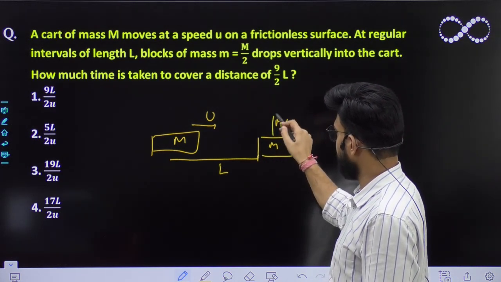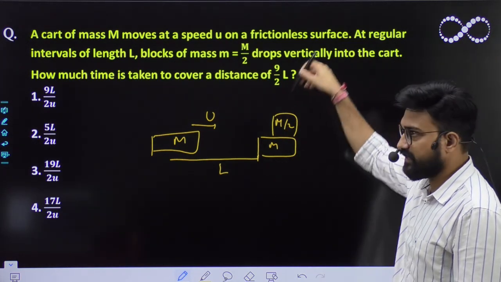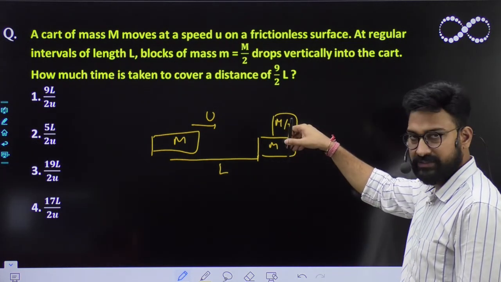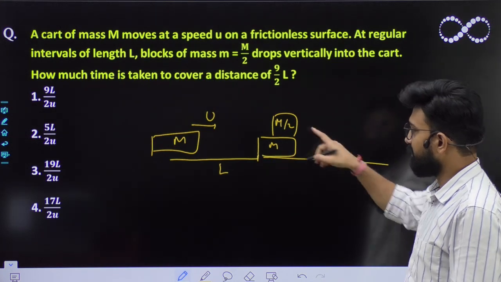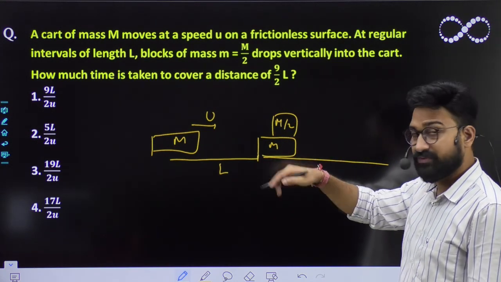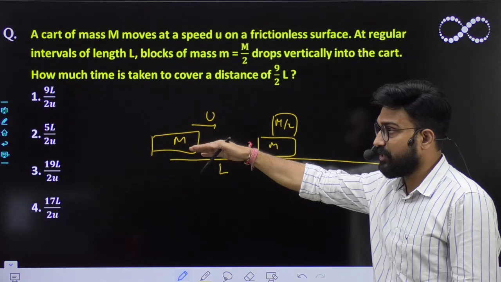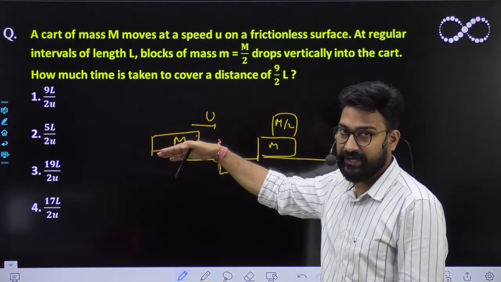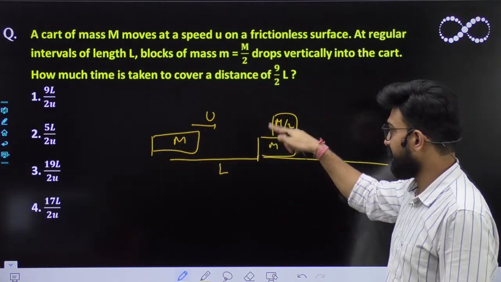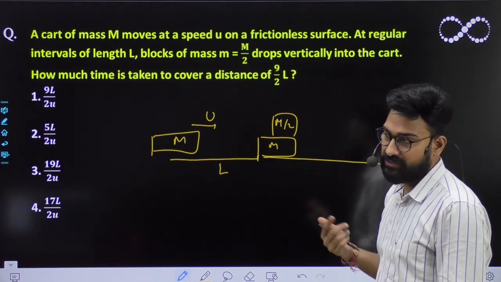Mass m/2 is added up. It comes like this; vertically it falls on this mass. So because mass has been added up, and because of conservation of momentum in this direction, no force is acting in the horizontal direction. You can easily find out the combined velocity of it using conservation of momentum.